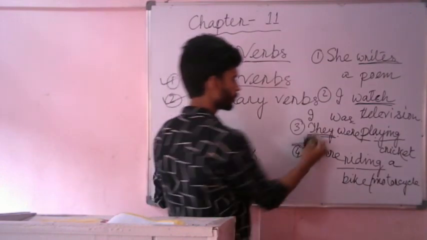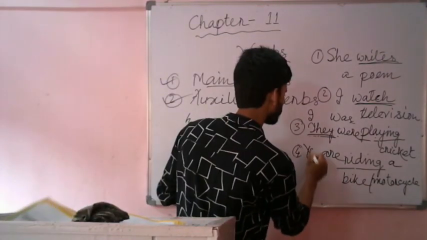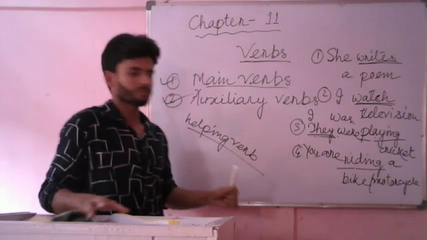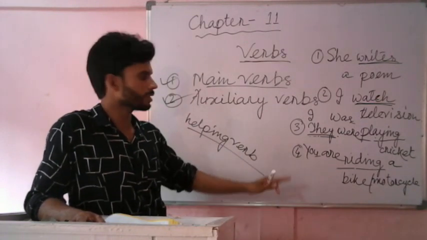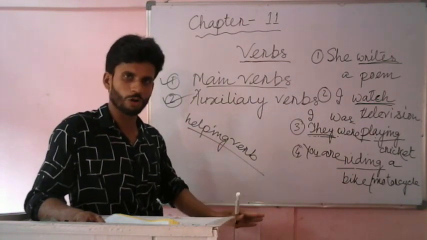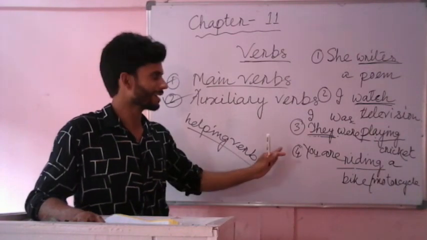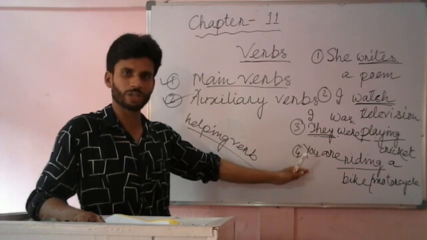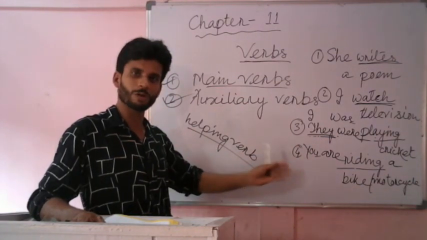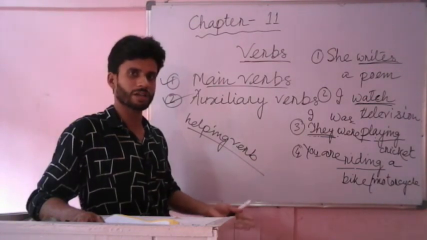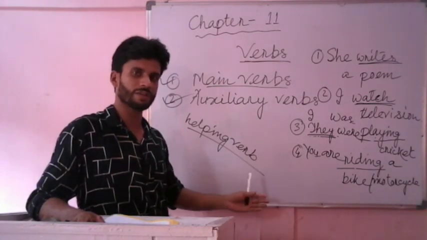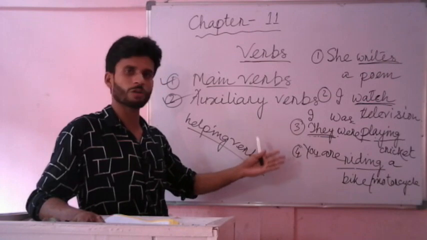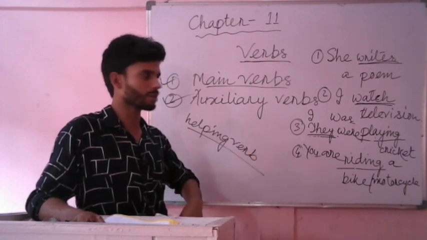If it is you, then again "are": you are. So what I want to say is that the auxiliary verbs are used depending on the tense of the sentence and the number of the subject. When I say number, I mean whether it is singular or plural, and when I say tense, I mean whether it is present indefinite, present continuous, present perfect, present perfect continuous, or a tense of the past, or future tense.